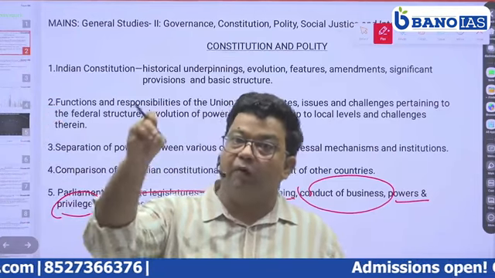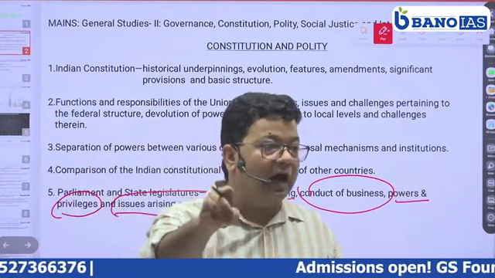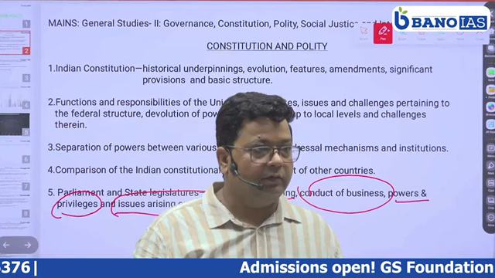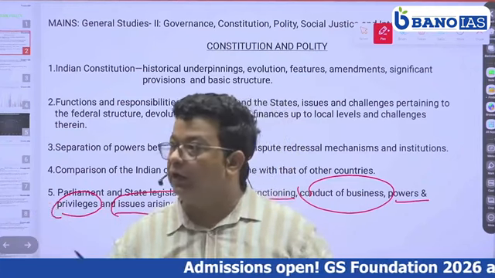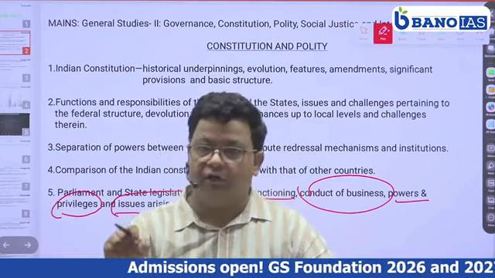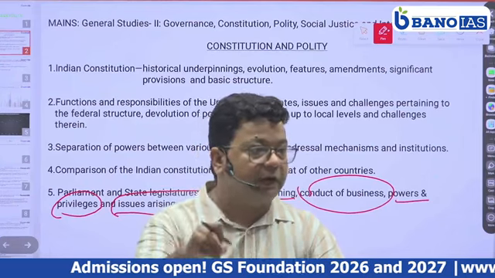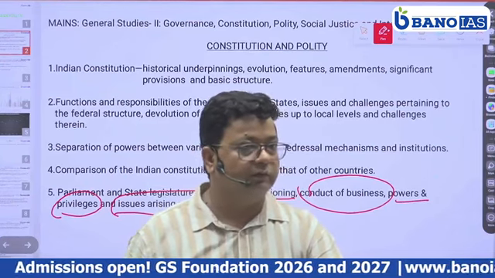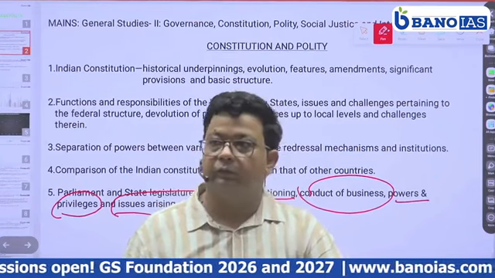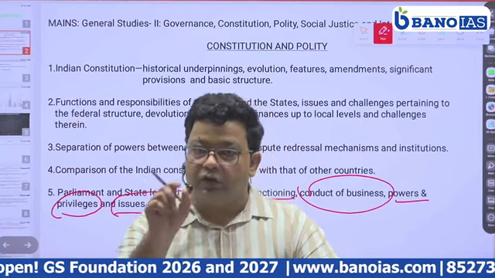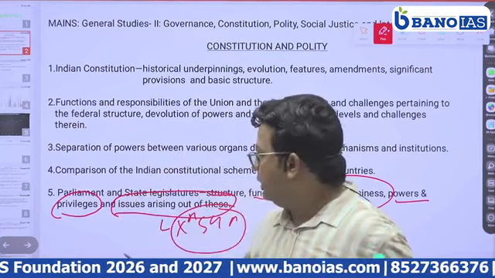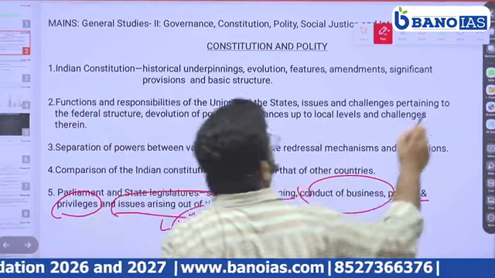They should also obey and respect the house. They should not interfere in the functioning of the house. Is this clear? So all this has to be studied under this. This is the fifth.